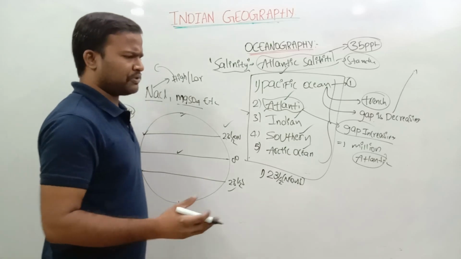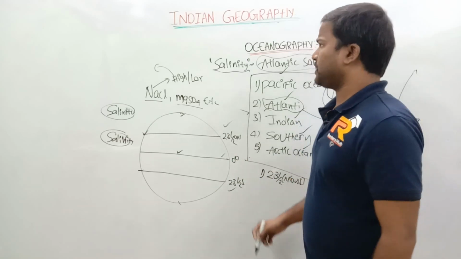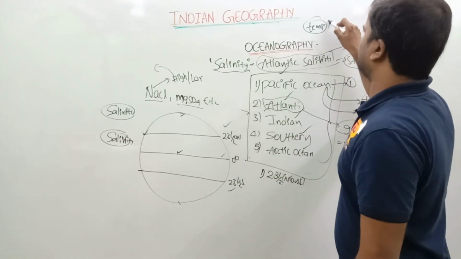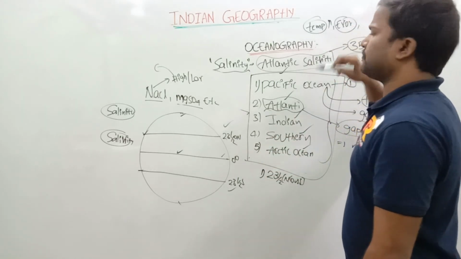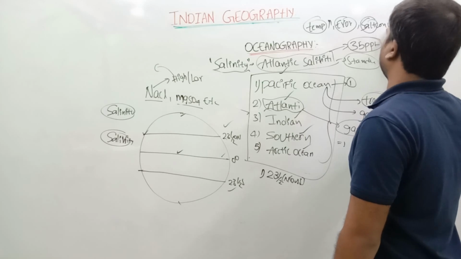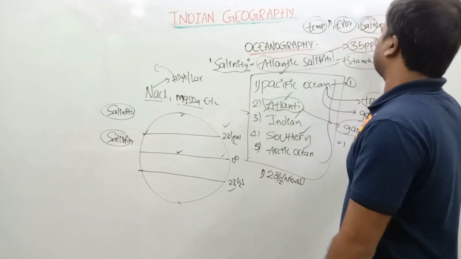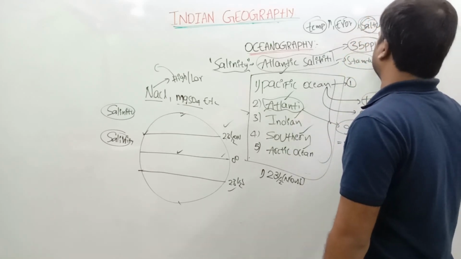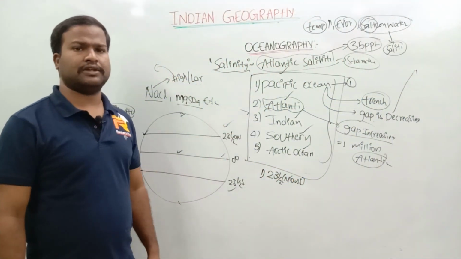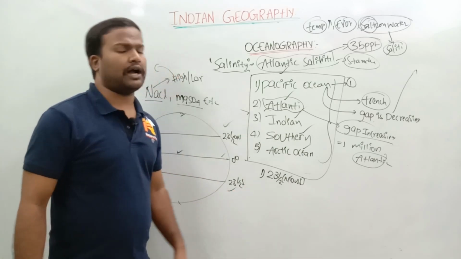So all aspirants will think that the answer will be equator. Why? At the equator the temperature is very, very high. Temperature high means what? Evaporation is also very high. If the evaporation is high, what will happen? The salt component in water will increase, so the salinity will be high. This is the perception of all aspirants, and they will mark equator as the answer. But here it is not the correct answer; the correct answer is 23.5 degrees.